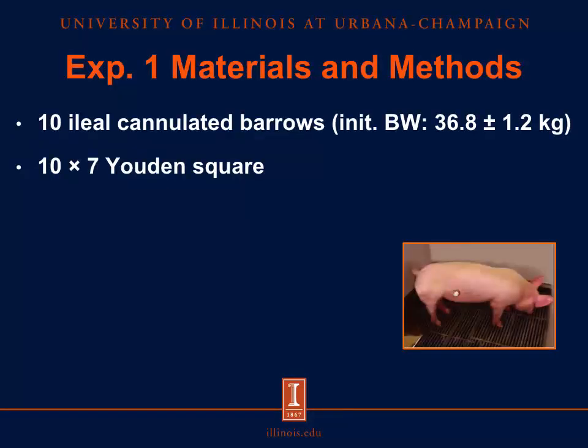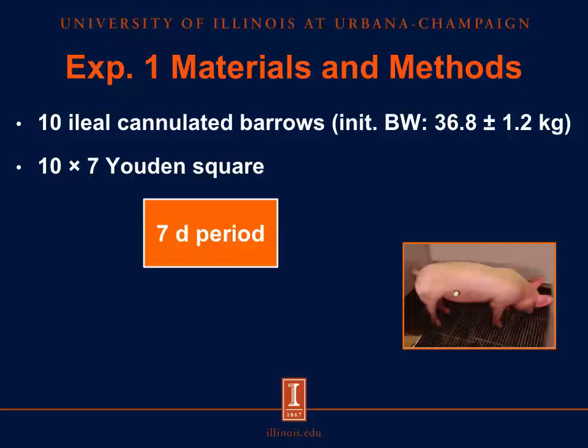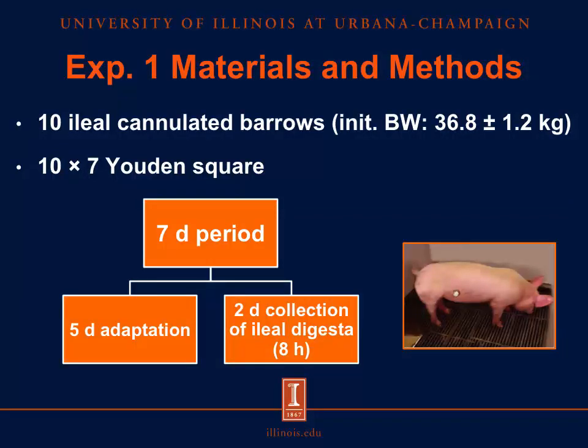So in this experiment, we had 10 ileal cannulated barrows, with an initial body weight of around 37 kilos, and we had a 10 by 7 Latin square, so that's 10 treatments and 7 periods. And each of those periods were 7 days long, and within those periods we had a 5-day adaptation, and for 2 days we collected ileal effluents.